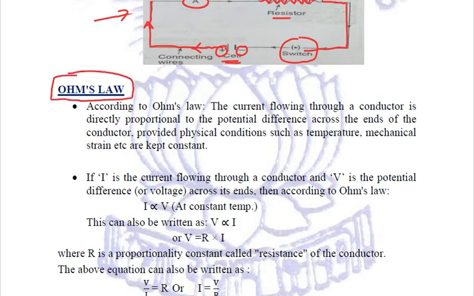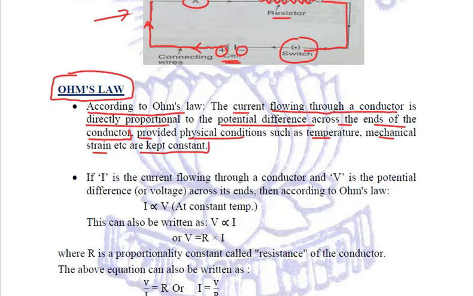You have to learn Ohm's law by heart. What exactly is Ohm's law? Let us try to understand. According to Ohm's law, the current flowing through a conductor is directly proportional to the potential difference across the ends of the conductor, provided the physical conditions such as temperature, mechanical strain, etc. are kept constant.